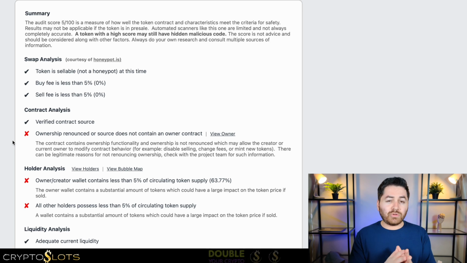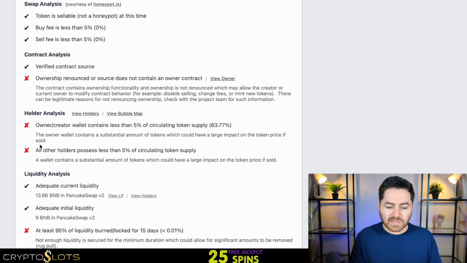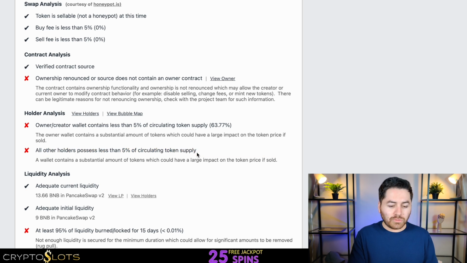Now keep in mind that this is not going to be an exhaustive list of all the things that might make it a scam project. And then we look at holder analysis, and it says the owner creator wallet contains less than 5%. Well, it does not. The creator pretty much controls 63.77%, so it's already a really bad indication related to this project. And all other holders possess less than 5%, so there are wallets out there which contain more than 5%. Again, this is definitely not a good sign.